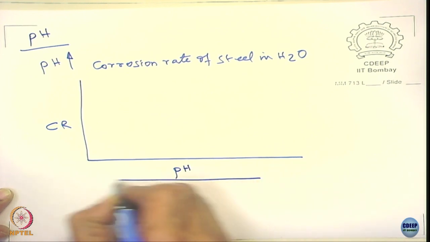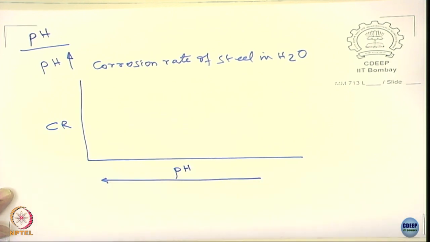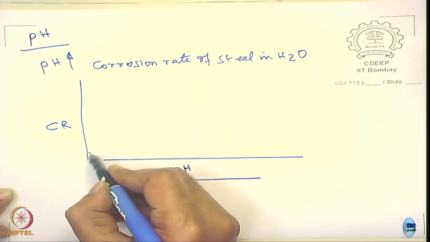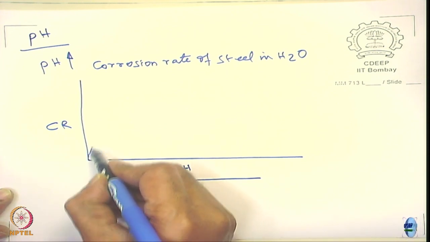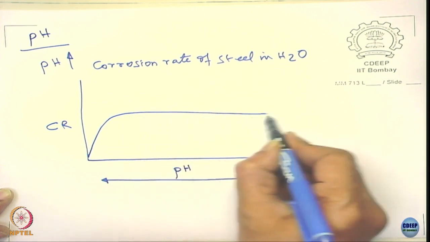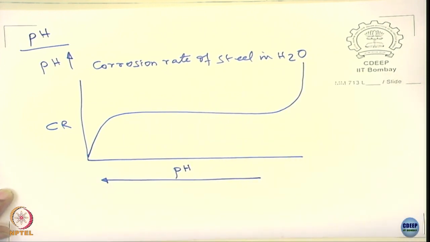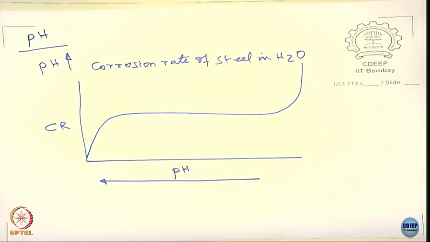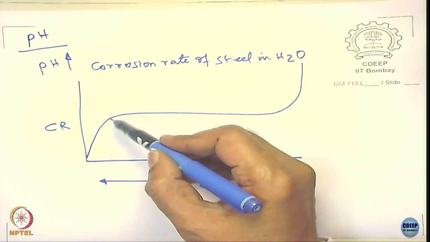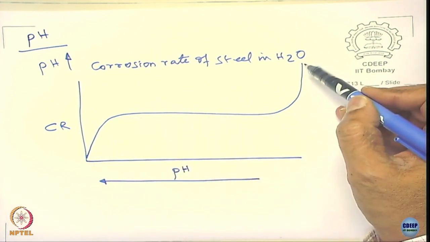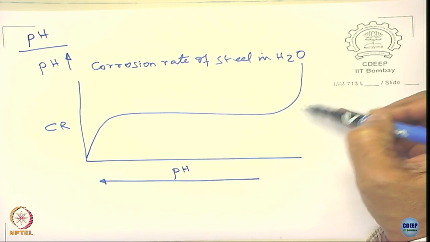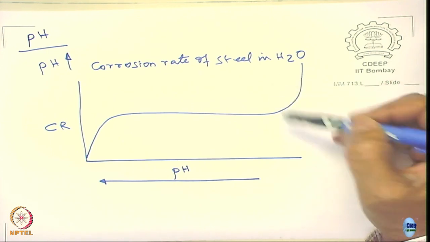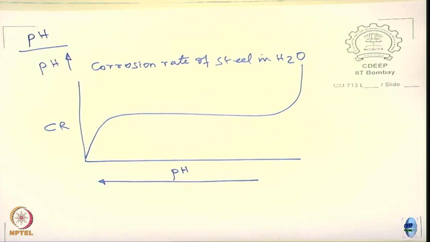The pH is increasing in the reverse direction, okay. Something like this, it is a trend actually. And see, very interesting, it increases and remains stable, and then you find a very high corrosion rate as the pH goes down here.